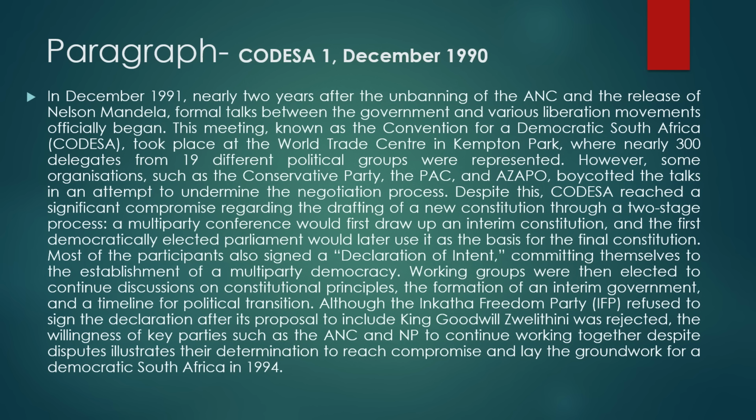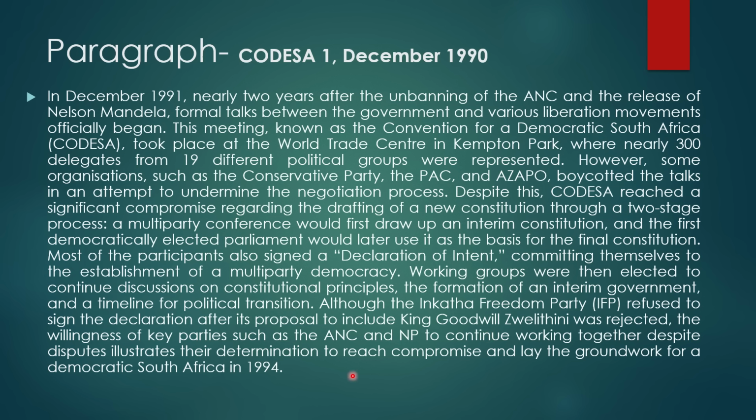However, some organizations such as the Conservative Party, the PAC, and AZAPO boycotted the talks in an attempt to undermine the negotiation process. Despite this, CODESA reached a significant compromise regarding the drafting of a new constitution through a two-stage process. The multi-party conference would first draw up an interim constitution, and the first democratically elected parliament would later use it as the basis for the final constitution. Most of the participants also signed a declaration of intent, committing themselves to the establishment of a multi-party democracy.